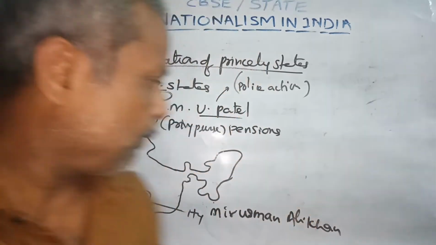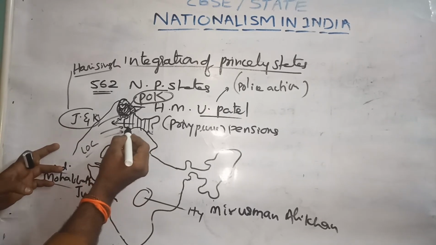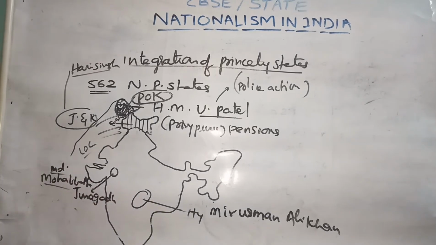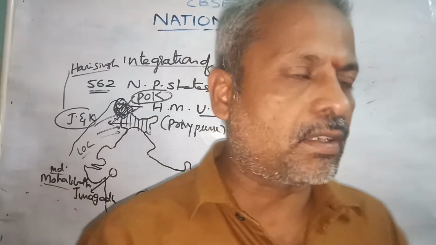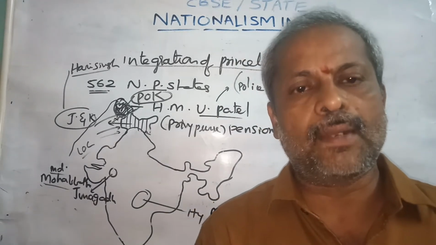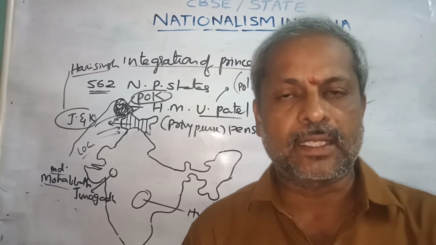Suppose Junagadh also rejected to join, or Kashmiri leaders also did not accept to join India, it might not have been a severe problem, because up to those areas we can draw a border and we can rule our India. But definitely the Hyderabad issue is different from Junagadh and Jammu and Kashmir.